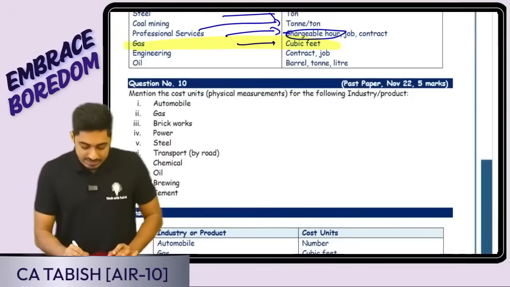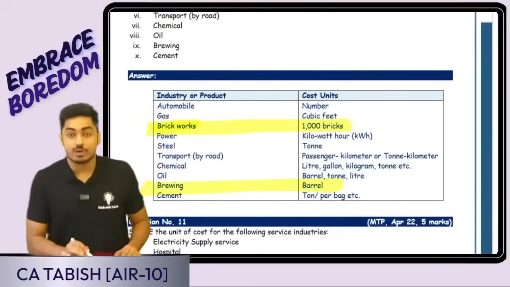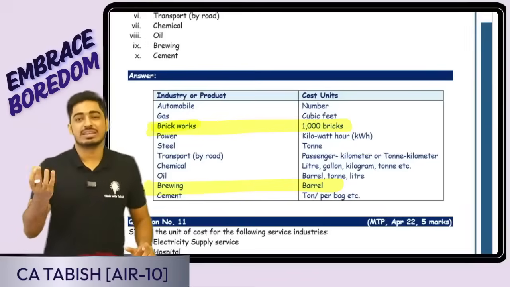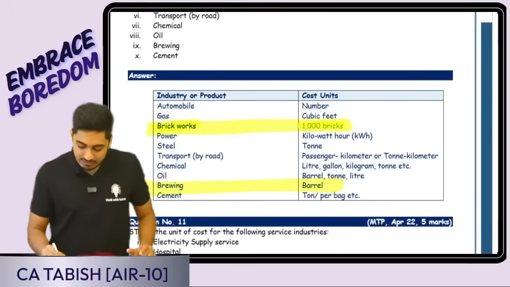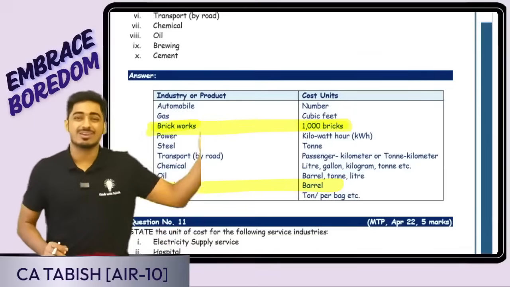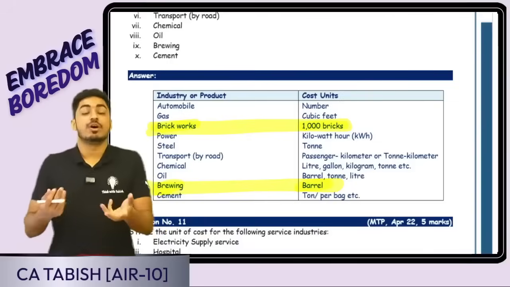Mention cost unit for the following industries. I'll only see the new things. In case of brickworks, we are transporting bricks. How is the cost calculated? Normally in terms of per truck, but here they have given for 1,000 bricks. That can also be done. For 1,000 bricks, this is the cost. Or for one load, one truck, this is the cost. Brewing, the cost is for a barrel.